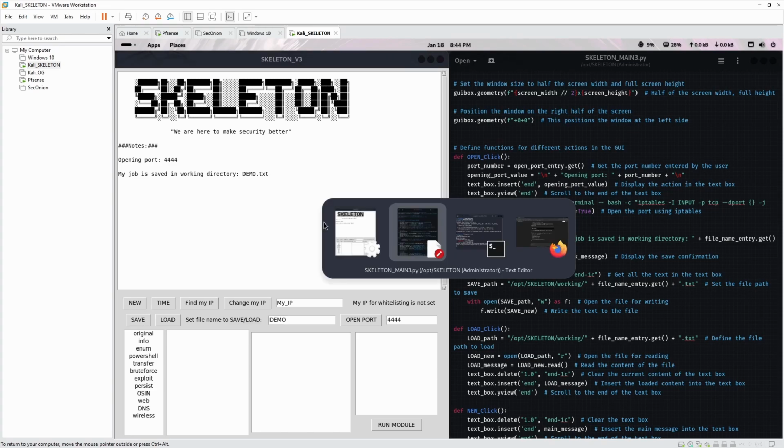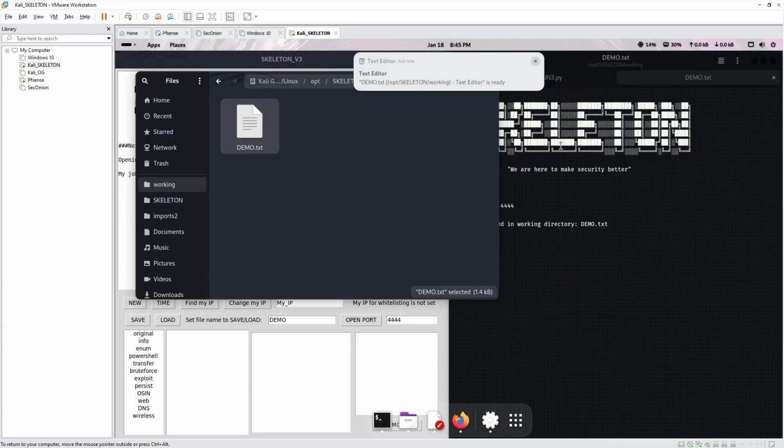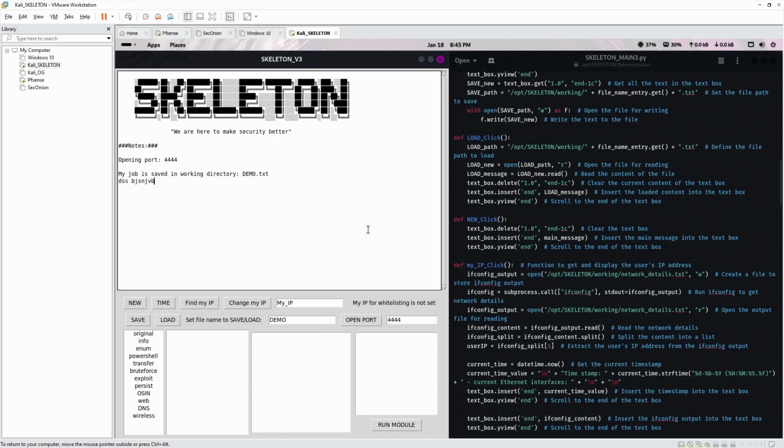Save. Let's see if that worked. So here you go, demo. That worked. That means we can also do load. Yep, new. We'll refresh everything.